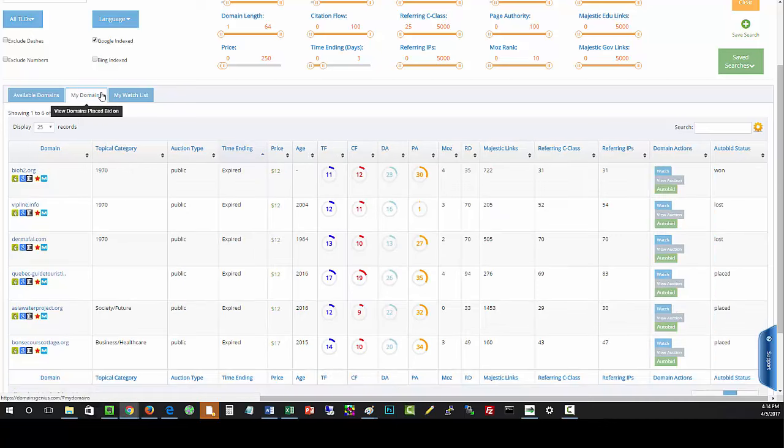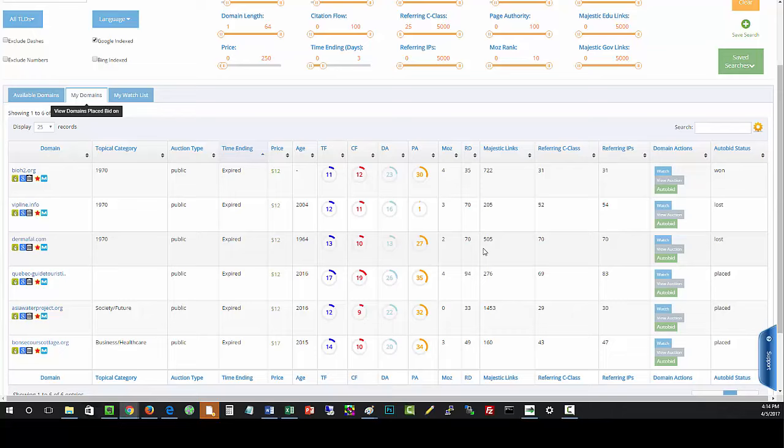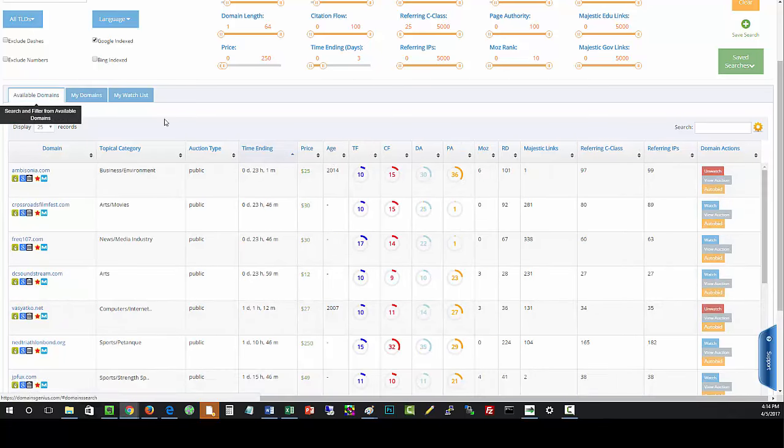All right, the My Domains tab. These would be auctions that you bid on. You either won or lost, and you can see here I won this one, I lost that one, I lost that one. I have bids placed for some of these, and obviously it didn't go through; it expired. And I'm going to show you that's all related to the auto bidding. Now let's go back to these domains.